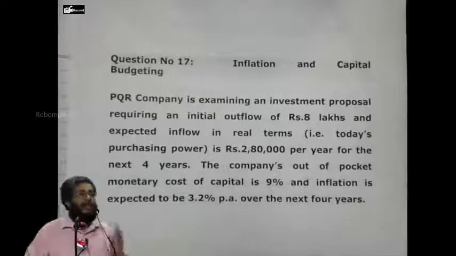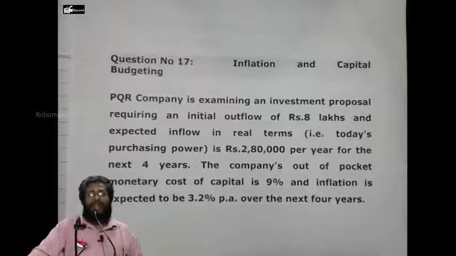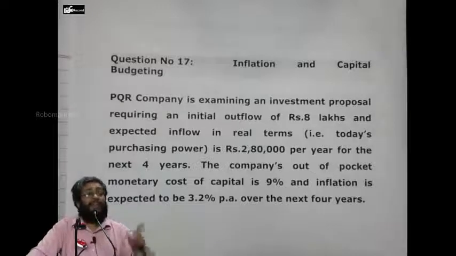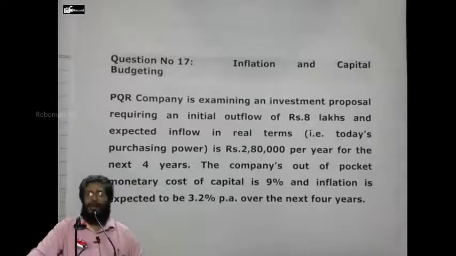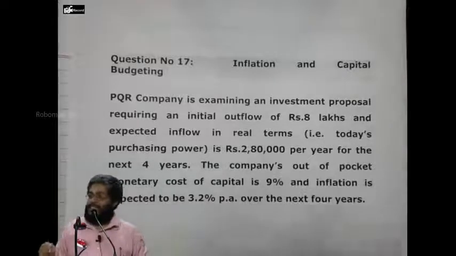Now, first of all, I want the formula. Tell me and then write. 1 plus money rate is equal to what? 1 plus real rate into 1 plus inflation rate. I want the real rate. Tell me the formula for real rate. Real rate is equal to 1 plus money rate divided by 1 plus inflation rate, minus 1. Everybody yes or no? That's the first question. Can I start?